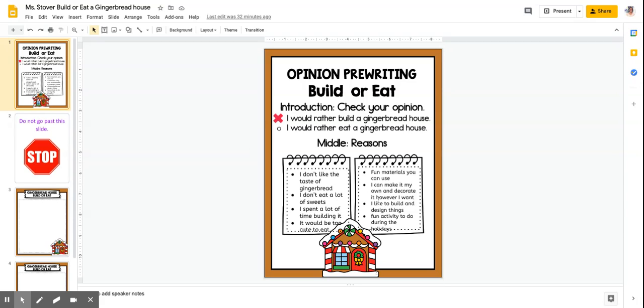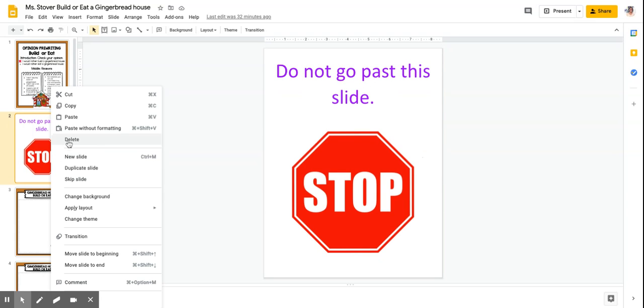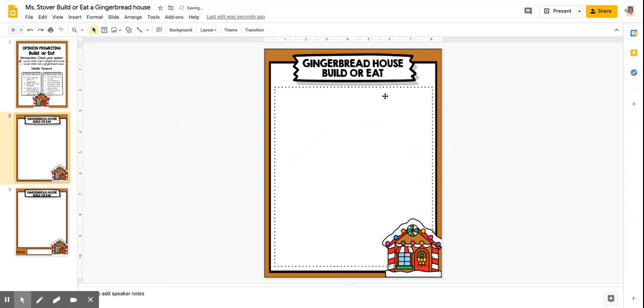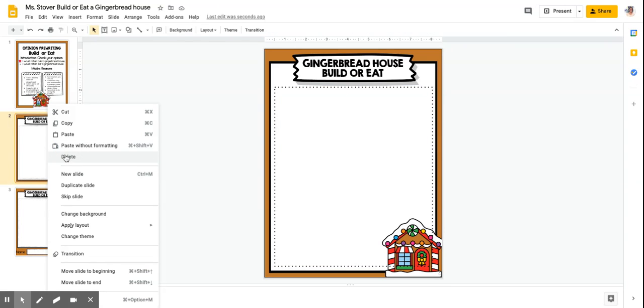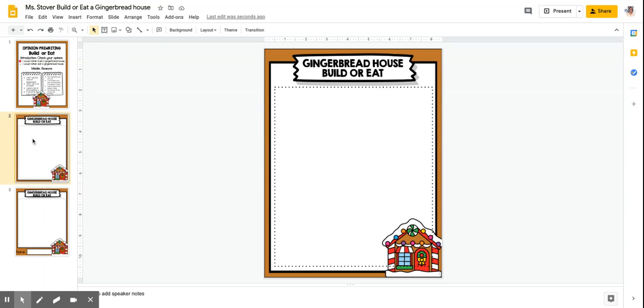So first, in your own slideshow, what I'm going to have you do is completely delete this slide because we do not need it. So we're going to delete that slide and we are going to move on to the paragraph. If you do not know how to delete that slide, all you have to do is right click and hit delete when you highlight that slide. So you want to have just these 3 slides on your slideshow now.